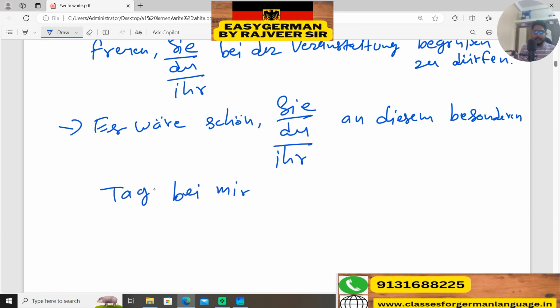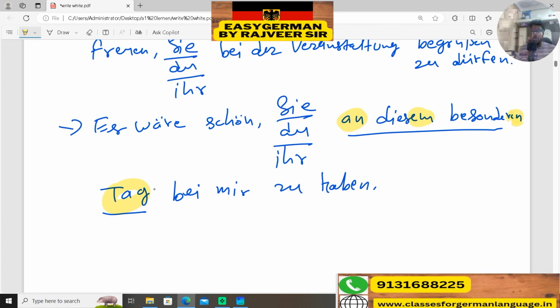Zu plus infinitive again we have used here. So an diesem besonderen Tag means on this special day. An is dative here, and you know that Tag is having masculine article, so that's why we have used dem, diesem. And many times I mentioned, whenever we are using dative preposition or dative case, then we always add en ending to the adjective. So you have to always take care of this also.